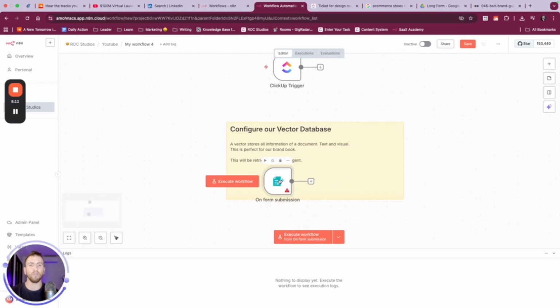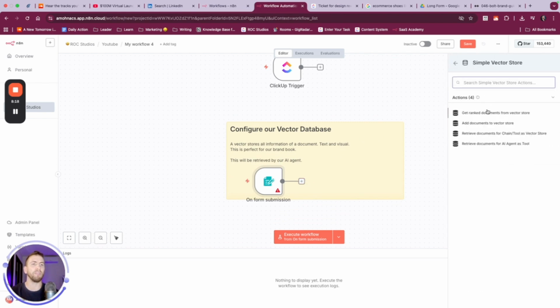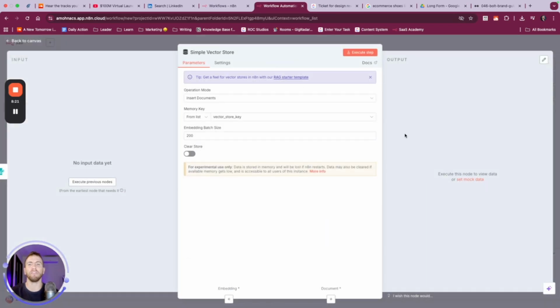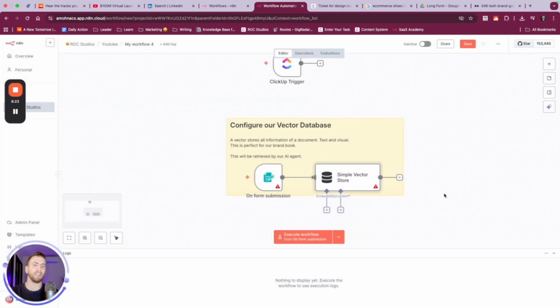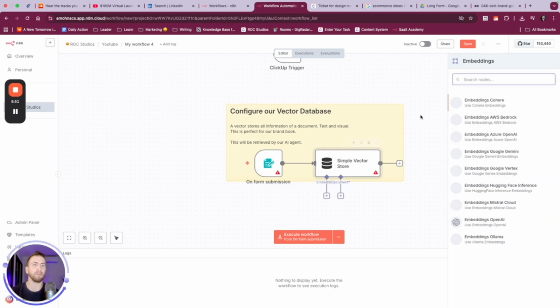Great. So we have this here, and now it needs a place to go. And so what we're going to do is look for a simple vector store, and we want to add documents to the vector store. So this is basically just saying an AI version of a database. It's not a traditional database the way you think about it, but that is just an oversimplified way. In order for us to be able to translate any document into a mathematical representation that is optimized for AI analysis, it's not coming up with a middle ground. It really is pulling all the information from the document.